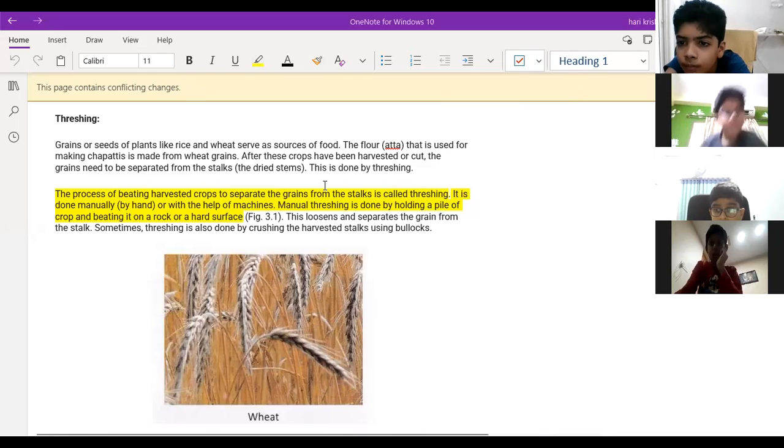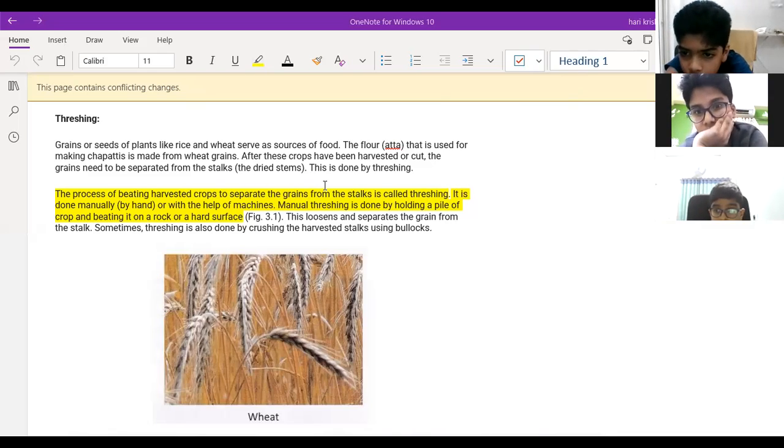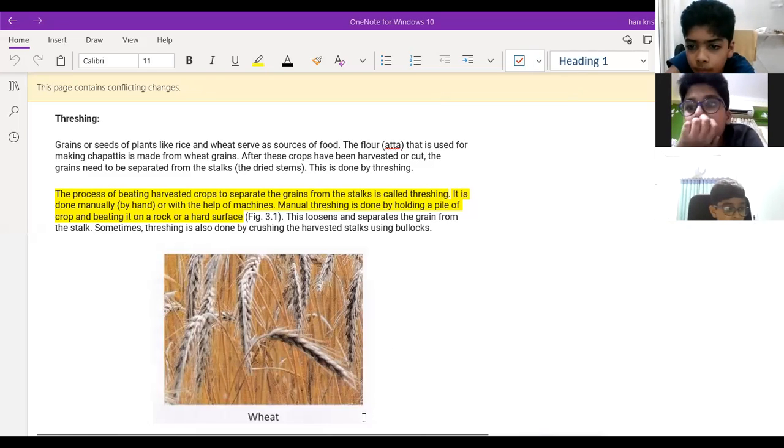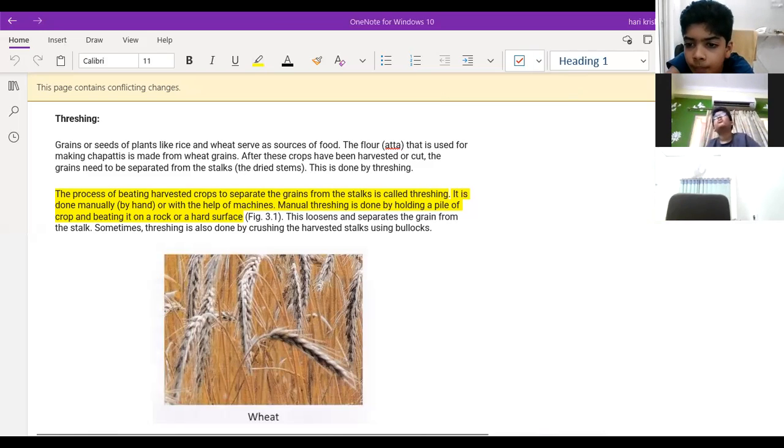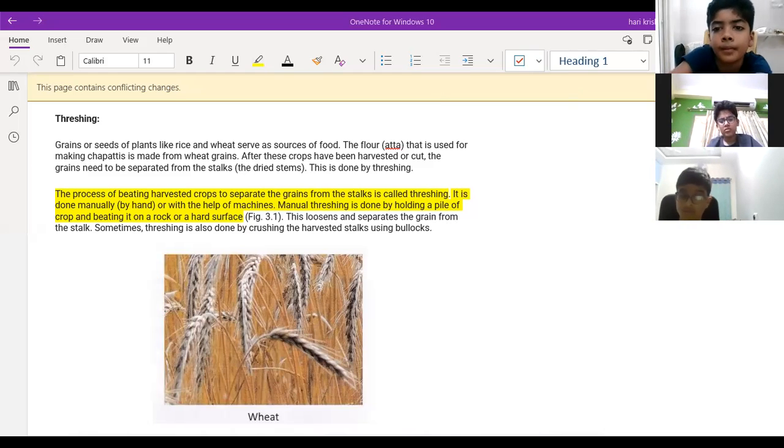Okay. Then what is the meaning of chaff? What is the meaning of hay and the husk? Anyone? One minute.